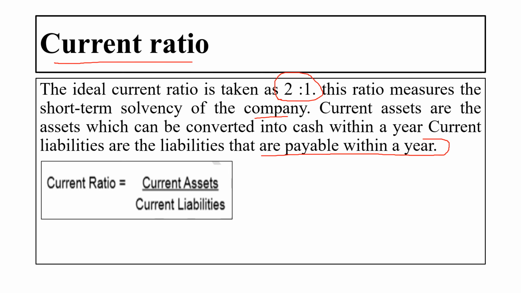So what is important here is that when we are talking about the current ratio, the current assets will be converted within 1 year. The same applies to current liabilities. The liability should be payable within 1 year. The formula for the current ratio is current ratio equals current assets divided by current liabilities. Please learn this formula by heart.